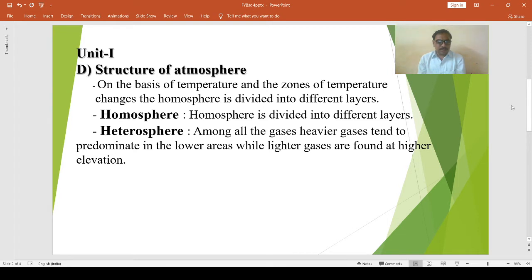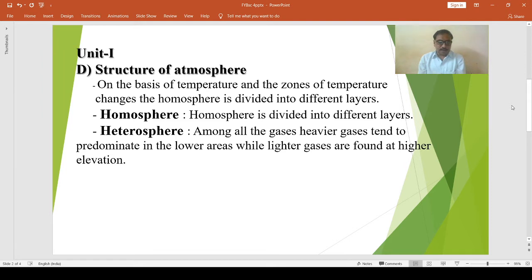It begins from 90 kilometers. It is made up mainly of molecules of nitrogen. Then the oxygen layer in the heterosphere extends from 200 kilometers. It is made up of molecules of oxygen.